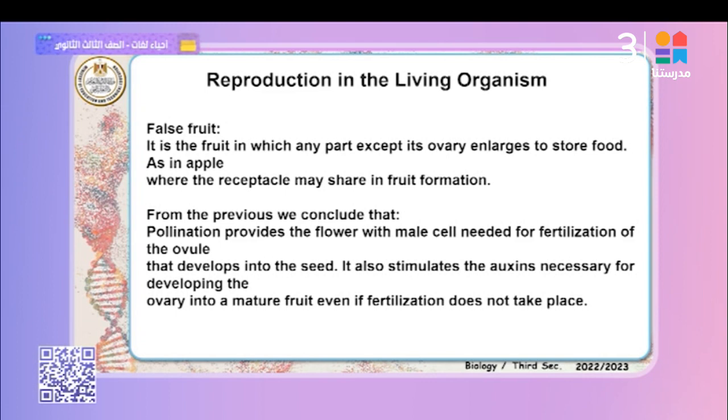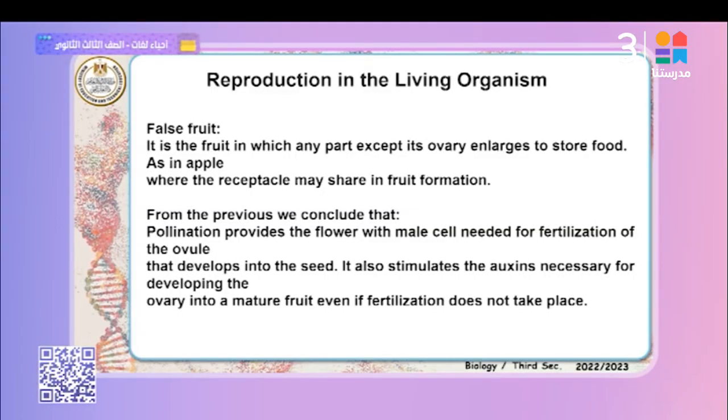Okay. False fruit. It is the fruit in which any part except the ovary enlarges. Okay? Everything enlarges except the ovary. Why? Because it does not originate from the ovary, but from other parts of the flower. It's called the receptacle, the swollen part, as in apples, where the receptacle may share in the fruit formation.